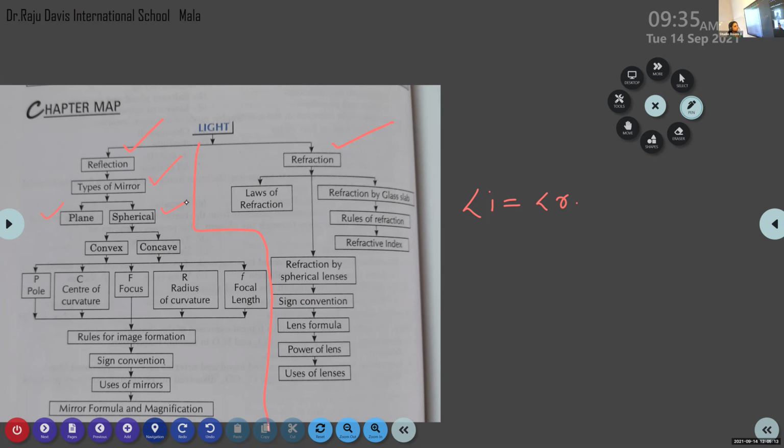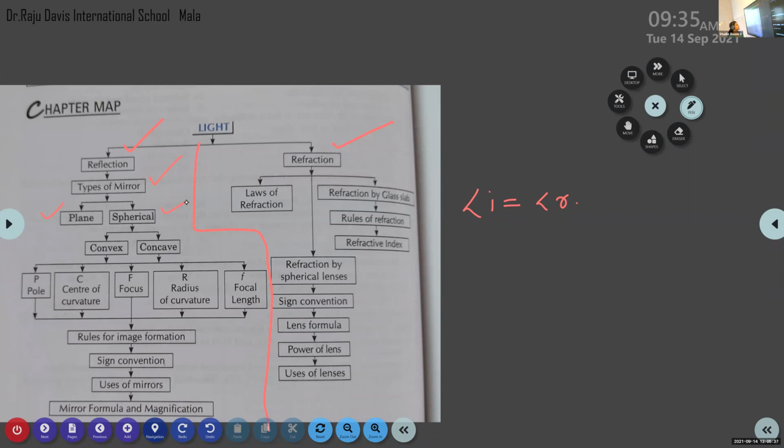Then what do you mean by spherical mirror? Vishnu Priya, what do you mean by spherical mirror? A spherical mirror is a mirror with its reflecting surface either curved inwards or outwards. Based on that, we classify the spherical mirror into two: concave mirror and convex mirror.